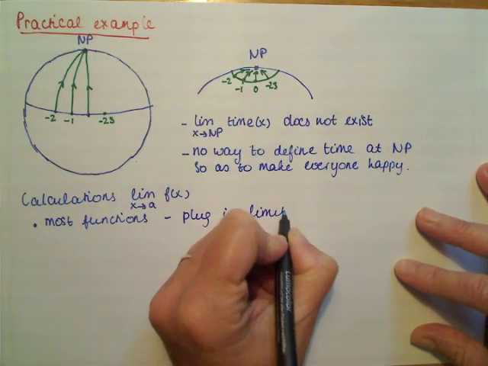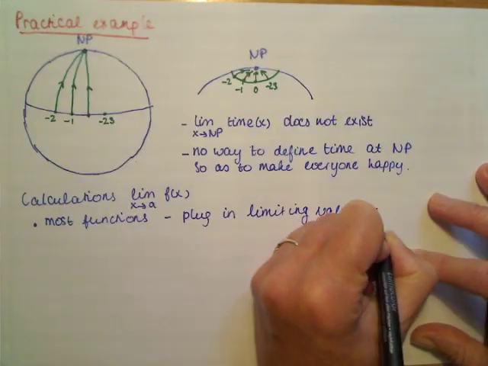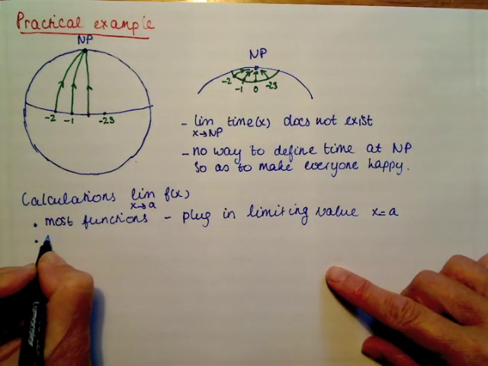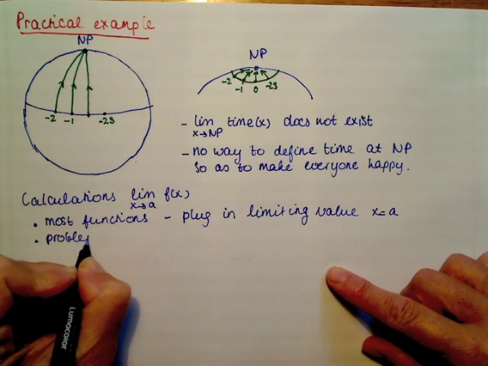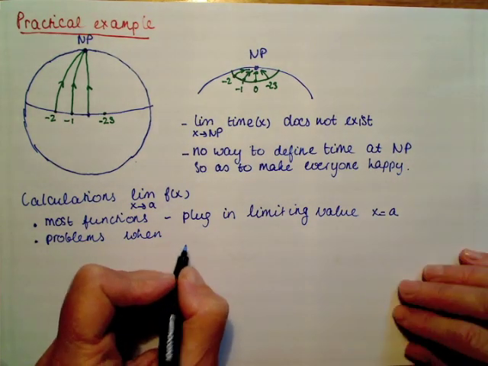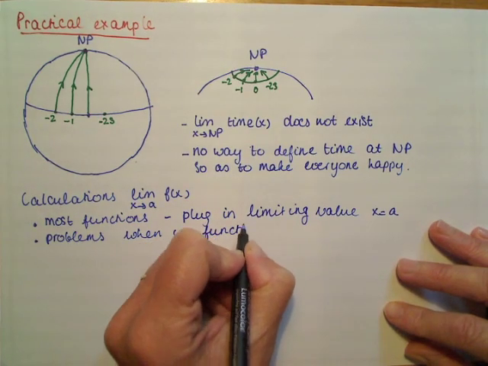That is, you plug x equals a into our function. Problems may occur, and you will see these functions. And these problems may occur in two particular cases: when functions make a jump at a.